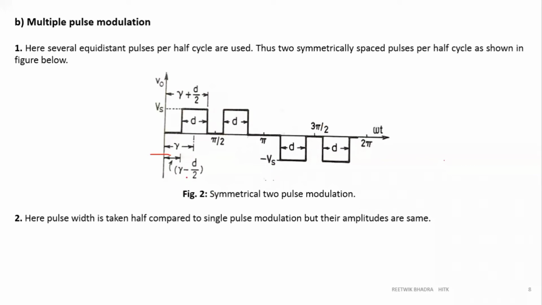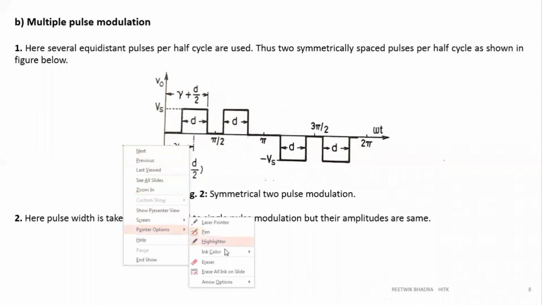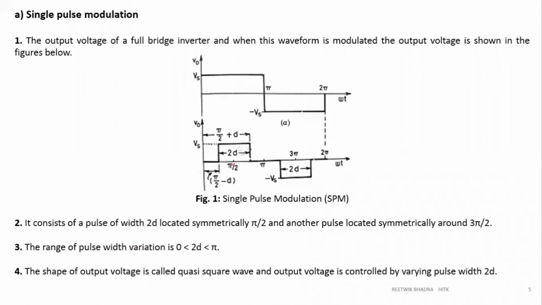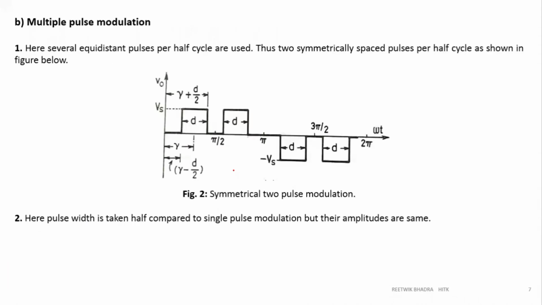The last one was placed symmetrically around pi by 2 because it was only one pulse. Now you can't place it symmetrically around pi by 2 if the number of pulses keeps increasing. So we have taken another variable over here, gamma. Around this gamma, the waveform is symmetrically placed.